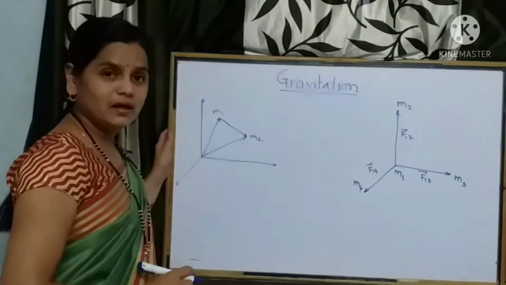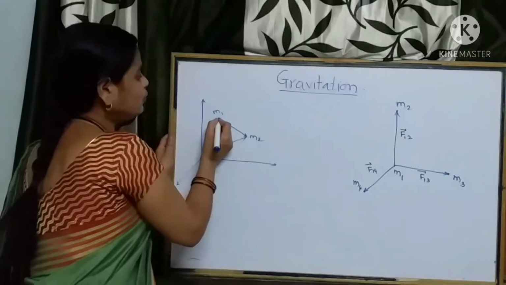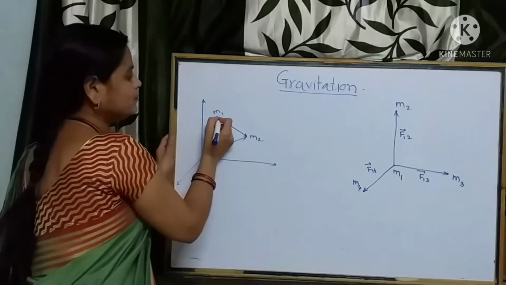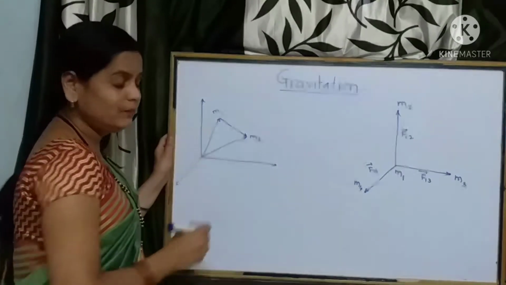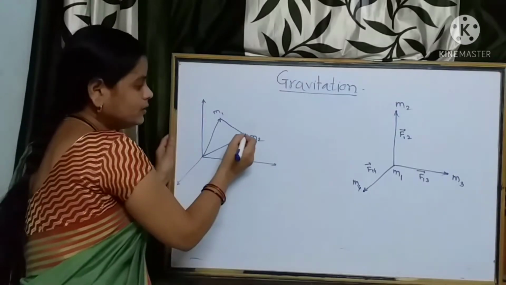See, we will see here. Consider two point masses. Suppose m1 is a point mass and m2 is another point mass.